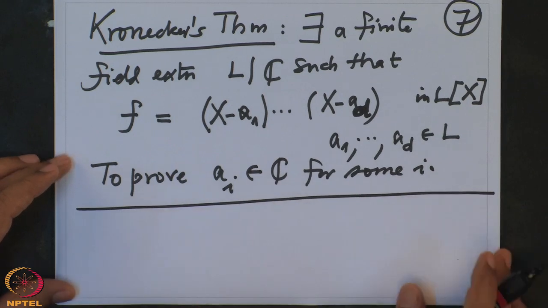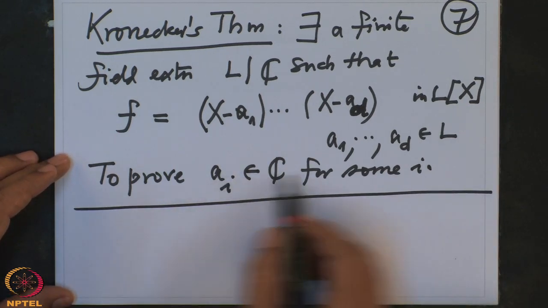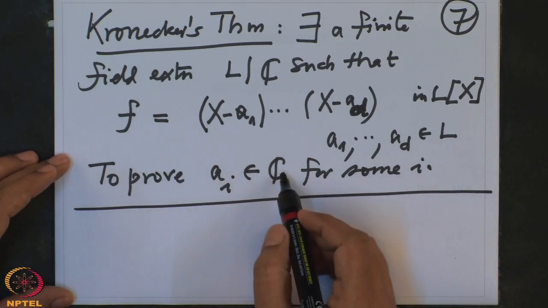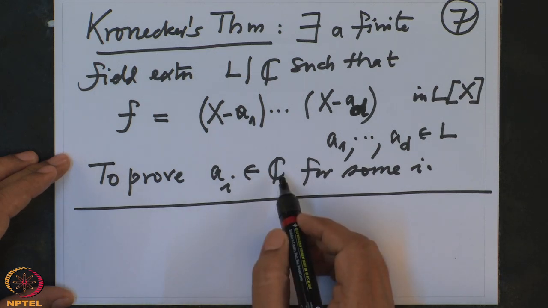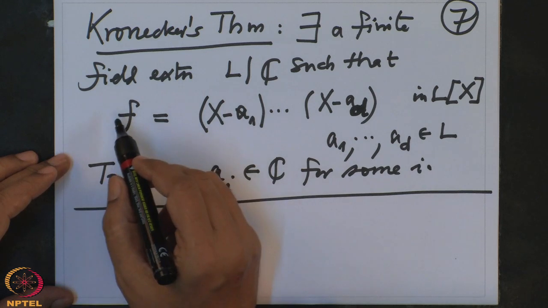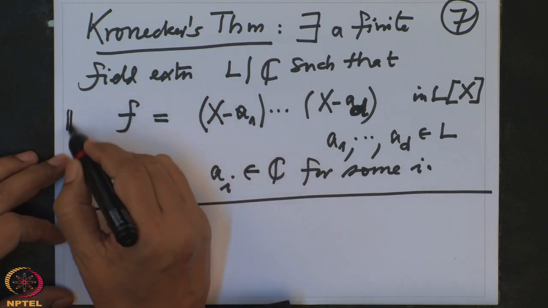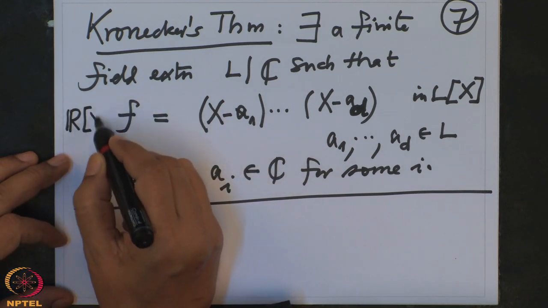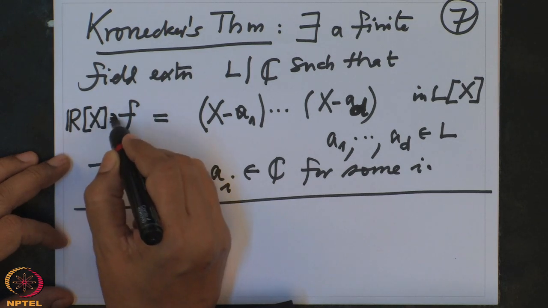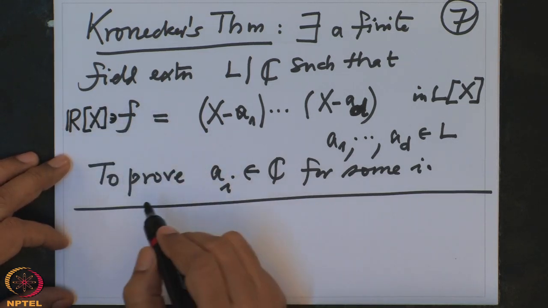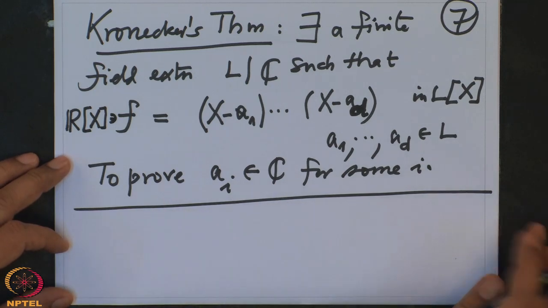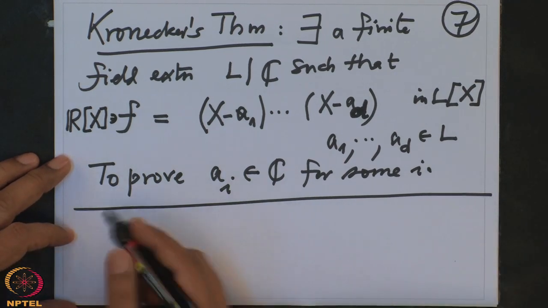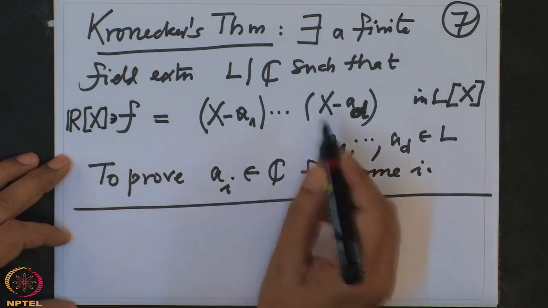Now that is our aim, that we want to check that at least one of them will lie in C, but you will see in the proof, two of them will lie in C. That is because we are assuming this has real coefficients, and we know therefore if you have a complex 0, then the conjugate of that is also a 0. So you will get two zeros, that is not surprising. That will also come out in the proof.